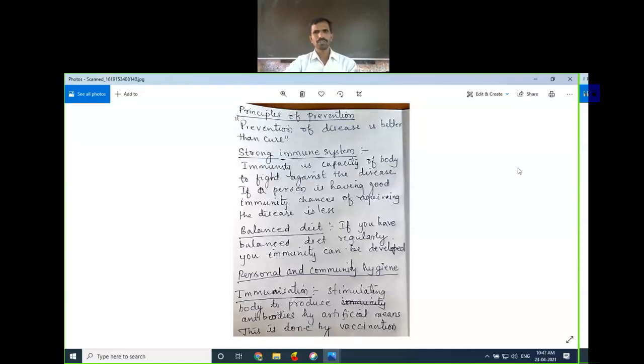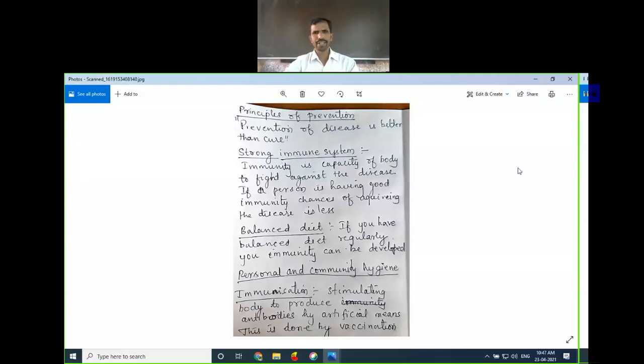So how will you get a strong immunity? You get a strong immunity by self-care. Self-care means having a balanced diet. Already you know what a balanced diet is: the food which contains all the nutrients in a proper quantity. It may be protein, carbohydrate, fat, vitamins and minerals, refuges, and water.